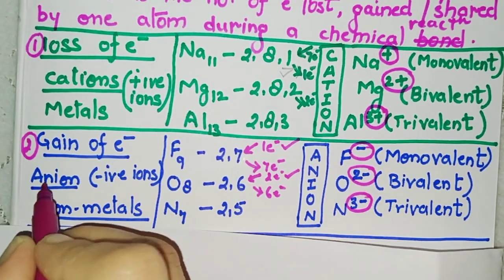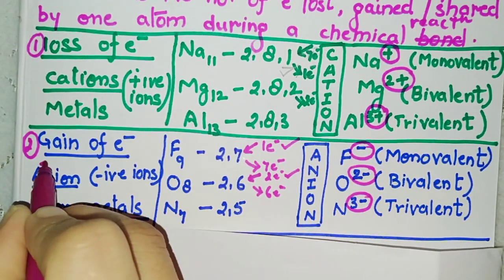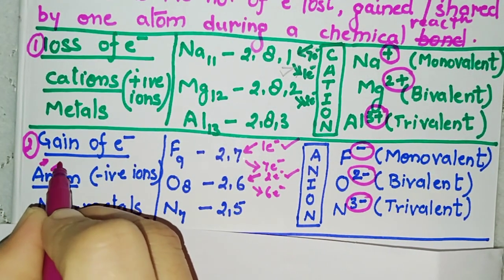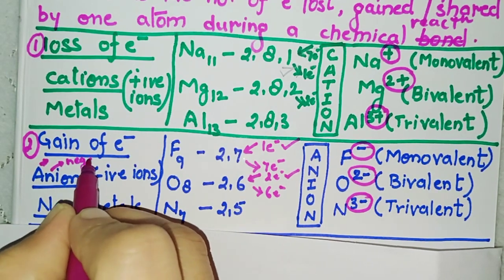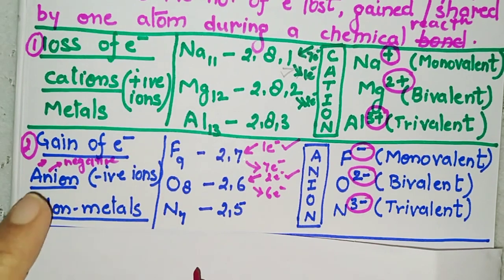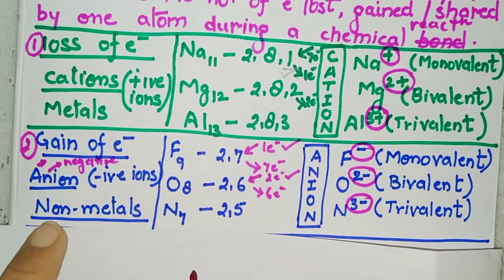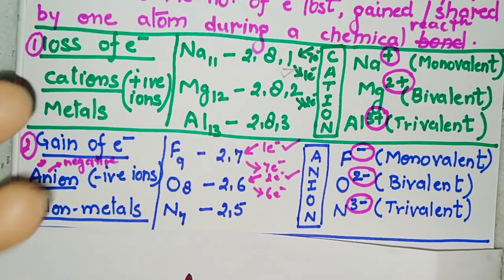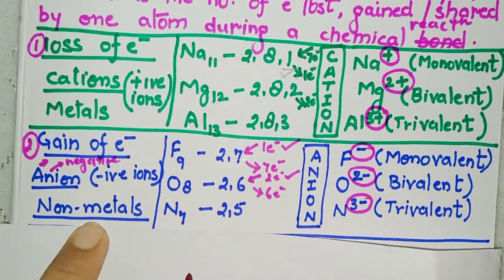How to remember? A negative ion. And what is it called? When it gains electrons, that element is a non-metal.